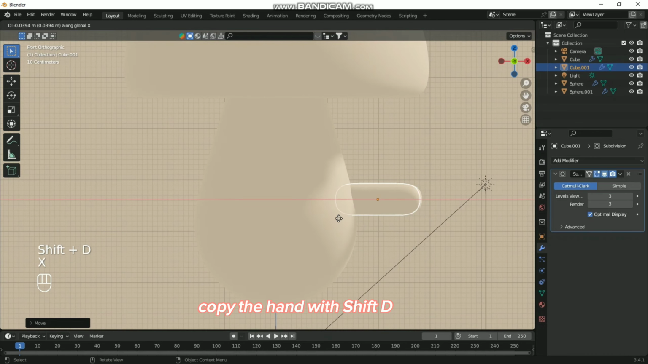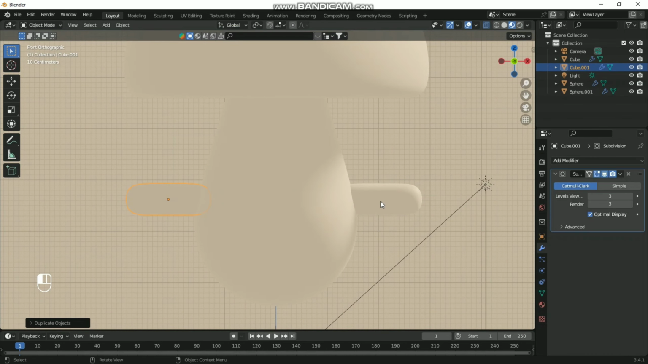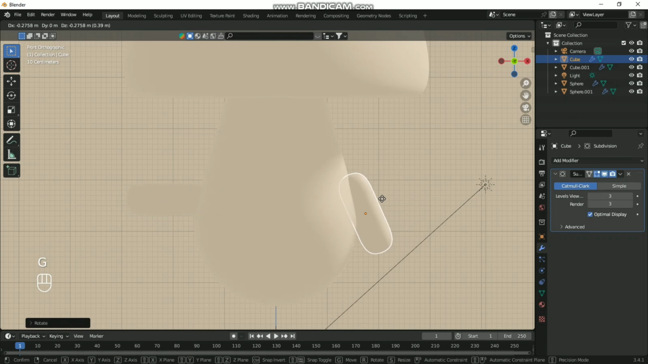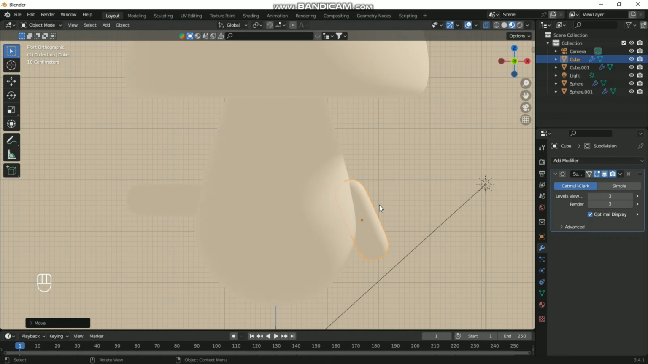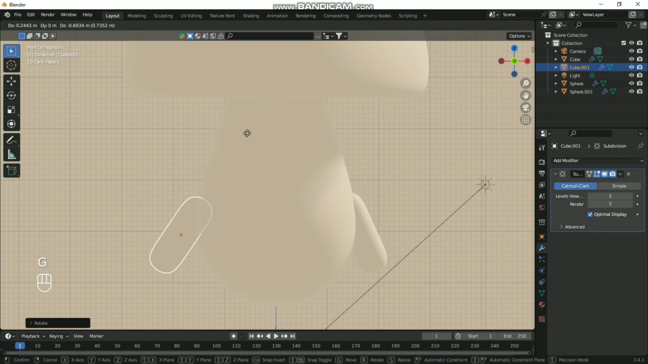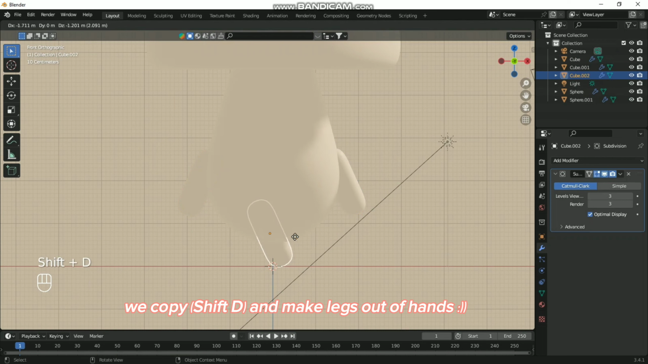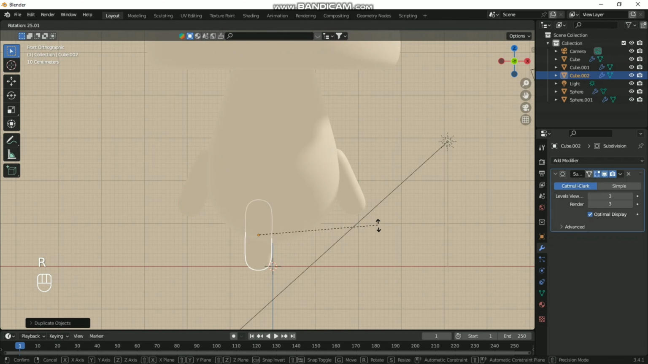Copy the hand with Shift D. Turn it with the help of R. We copy with Shift D and make legs out of hands.